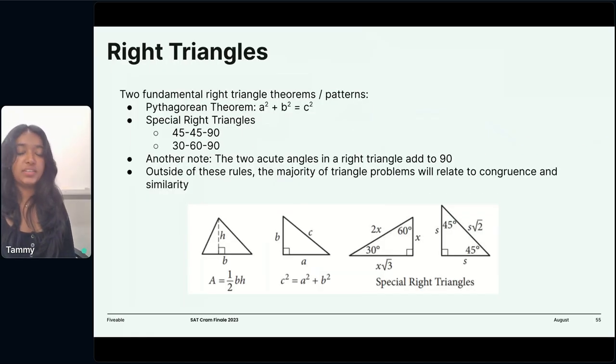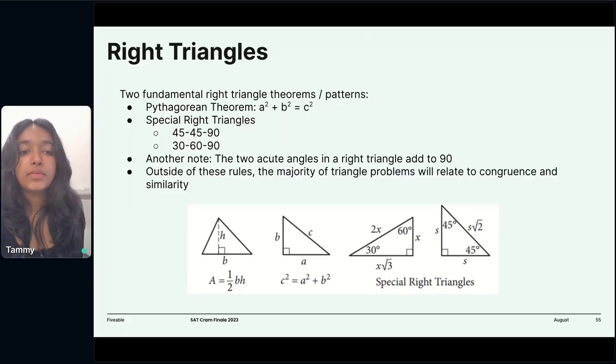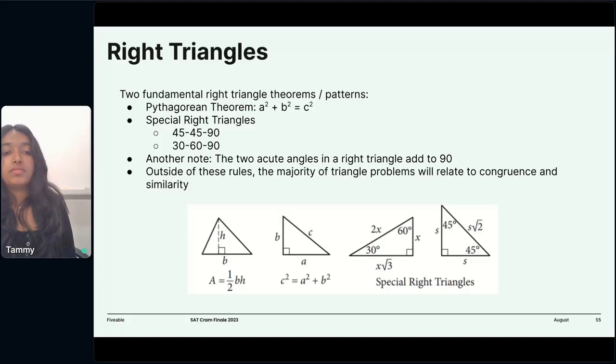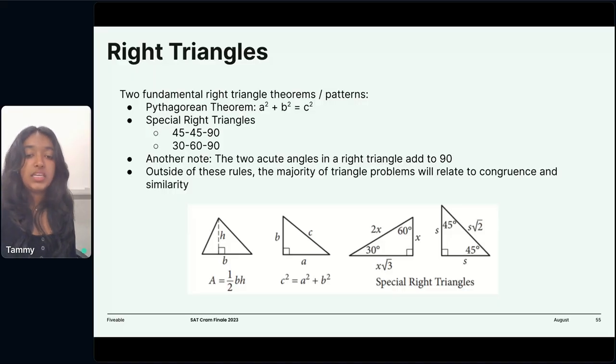Okay, let's talk about right triangles. This one is another really important topic. We've got two fundamental right triangle theorems or patterns to remember. We've got the Pythagorean theorem, which is a squared plus b squared is equal to c squared. This is the main function when you're dealing with right triangles. We've got our special right triangles, which are the 45, 45, 90, and the 30, 60, 90. And if you look on the bottom, you can see the sides corresponding with those angles. I believe that's also given to you on your reference sheet.